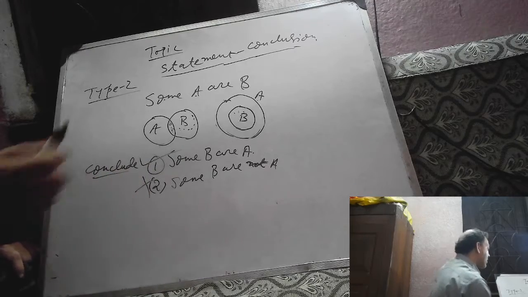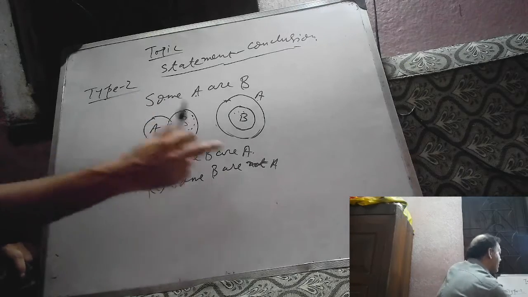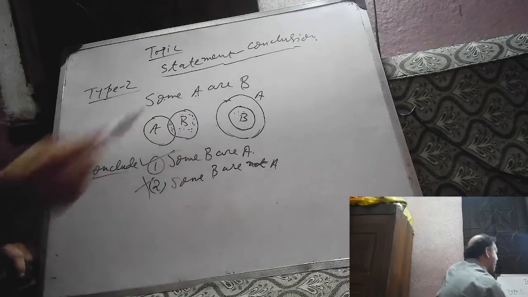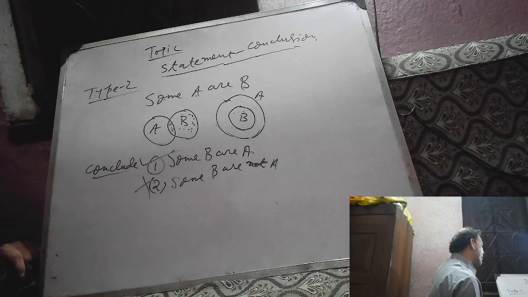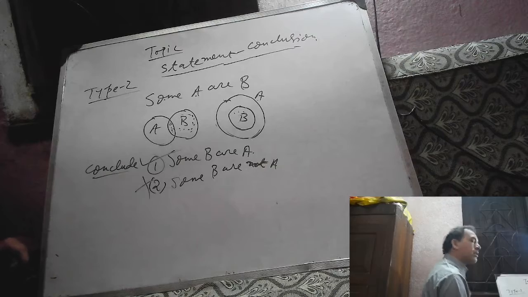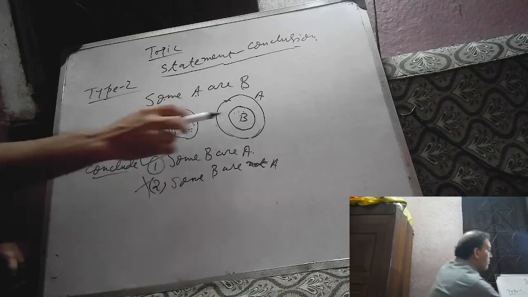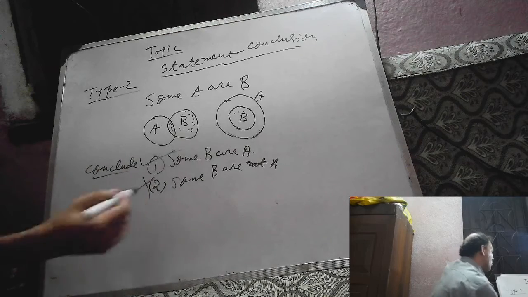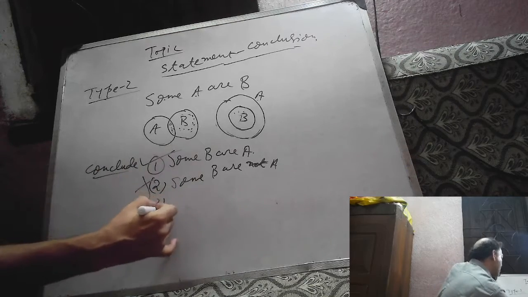Why? From this figure only we can say that some B are not A, but from this figure all B are A. When all B are A, its contradictory statement is some B are not A. All B are A and some B are not A are two contradictory statements. So if all B are A is true, then some B are not A cannot be true. So this is wrong.